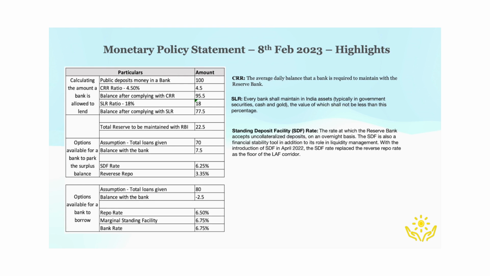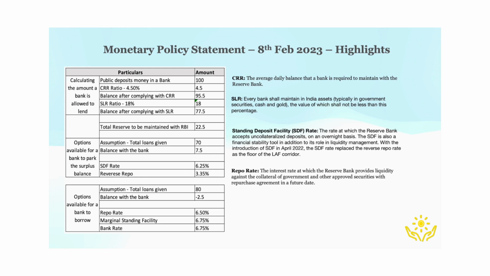Now assume that because of more demand for loans or due to a large withdrawal by a group of depositors, the bank had utilized 80 rupees for commercial purposes out of 77.5 rupees available. Here, the bank has overutilized the depositors' money. Therefore, the bank can borrow from RBI at repo rate by pledging their eligible securities to meet the shortfalls and replenish their mandatory reserve requirements, that is CRR and SLR.